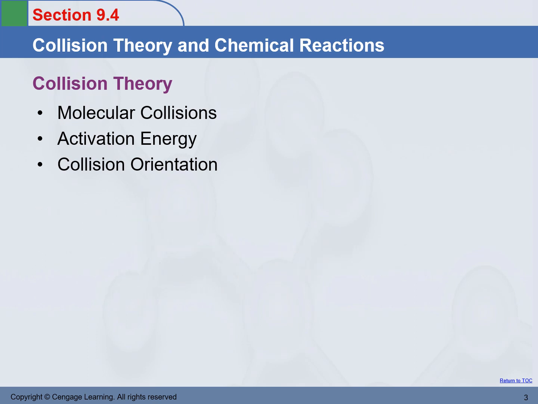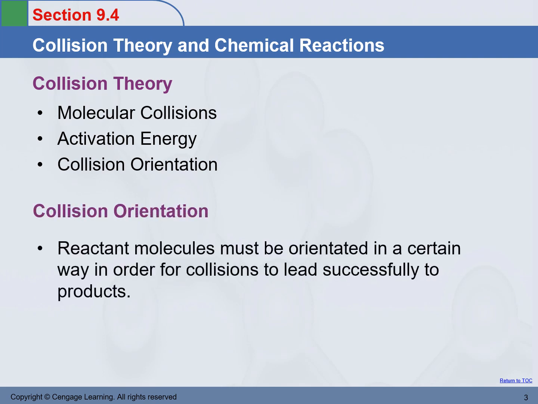The last element of the collision theory is collision orientation. You can collide with each other. You can collide very hard with each other. If you do not collide at the right place, there is no chemistry. What do I mean by the right place? What is orientation talking about? They have to collide in the correct direction or orientation. What does that mean? Let's use a reaction example to talk about this.